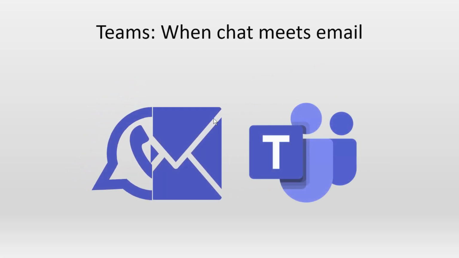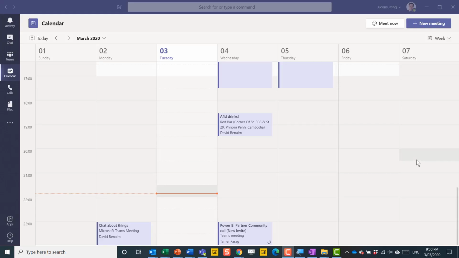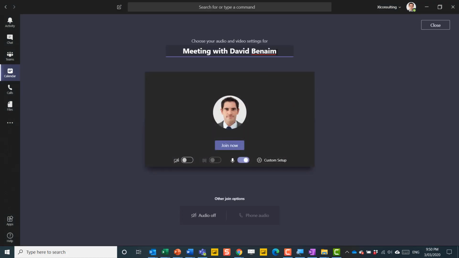Microsoft Teams ends up being a combination of the best part about why people love email and why people love WhatsApp. Here I'm just going to talk about the meeting side of it. Now in Teams, on the calendar tab, you have this cool feature that says Meet Now. Very simply, it just sets up a meeting. You can change the title, like demo, and I press join now.